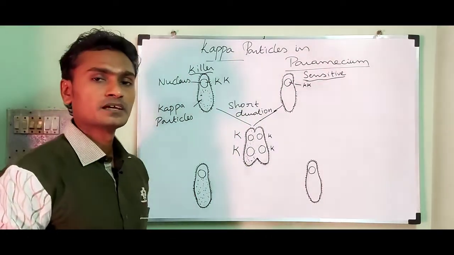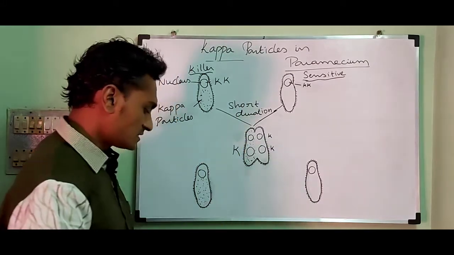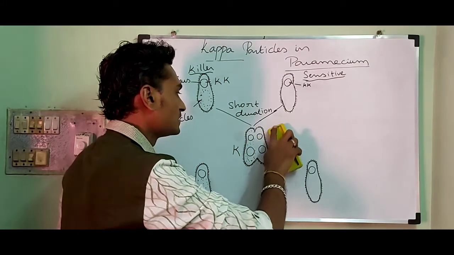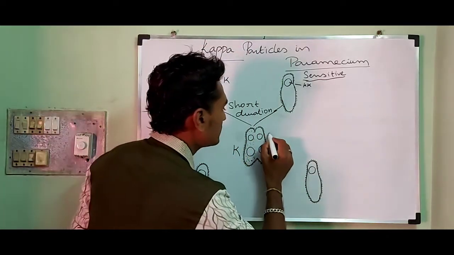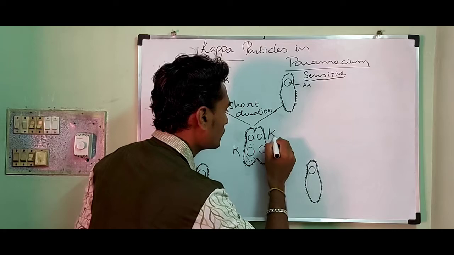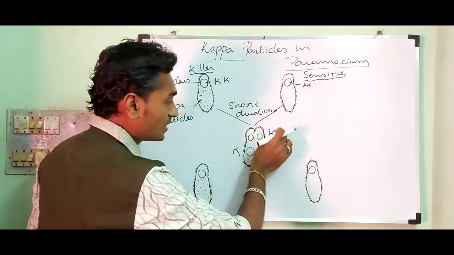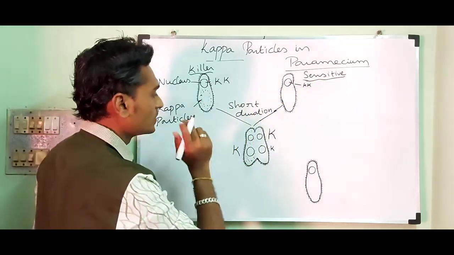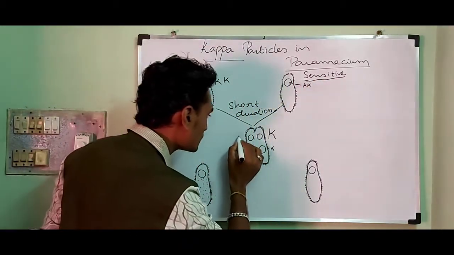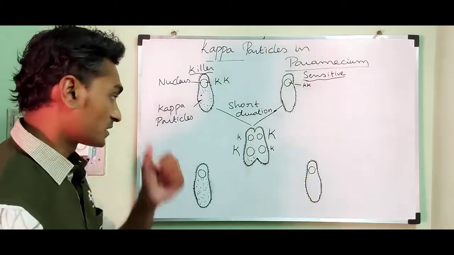During conjugation, the dominant K is transferred from the killer strain to the sensitive strain, so it contains capital K. Then the small k from the sensitive strain is transferred to the killer strain, so it contains small k.